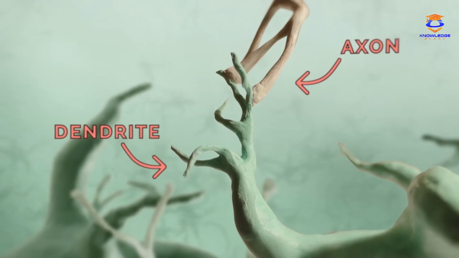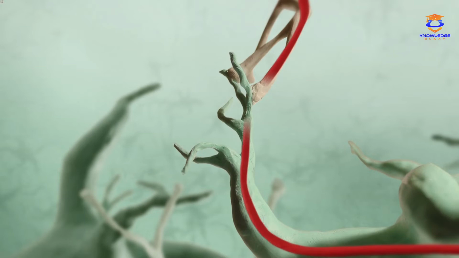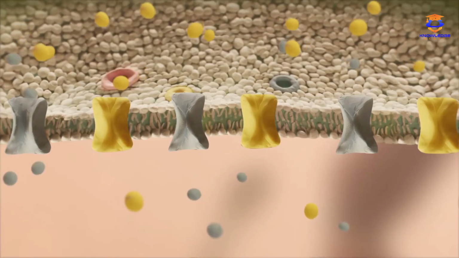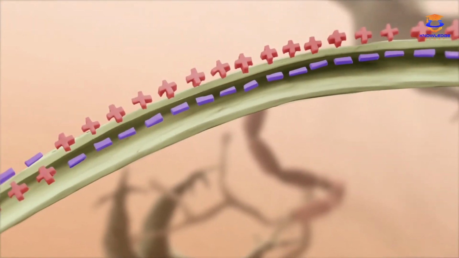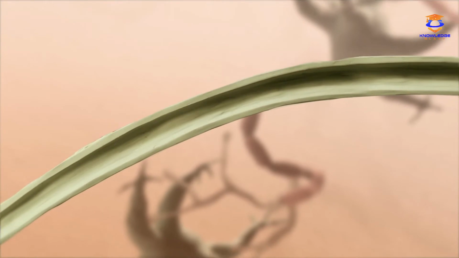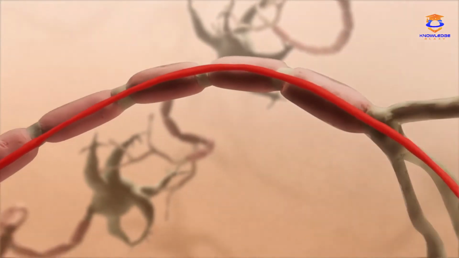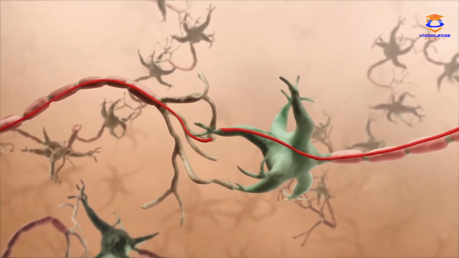The other part is the axon. It's a long tube-like extension of a neuron. It carries impulses away from the cell body toward the synapse. The axon takes the signal from the soma and conducts it along its length. The length varies. It can be more than 3 feet in the spinal cord and less than a millimeter in the brain. Axons end in swollen bulb-like structures called the terminal buttons.